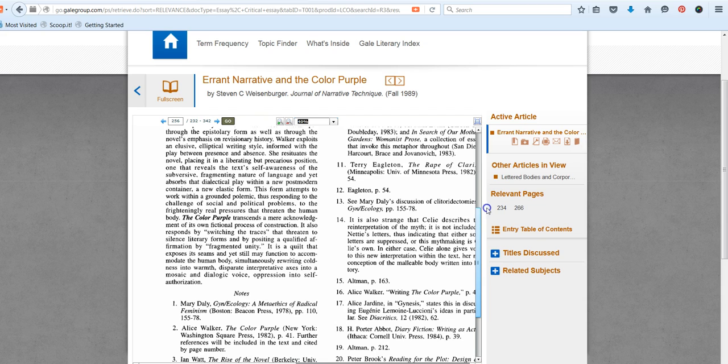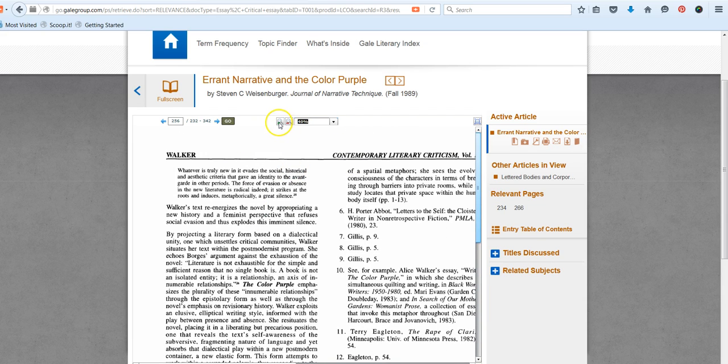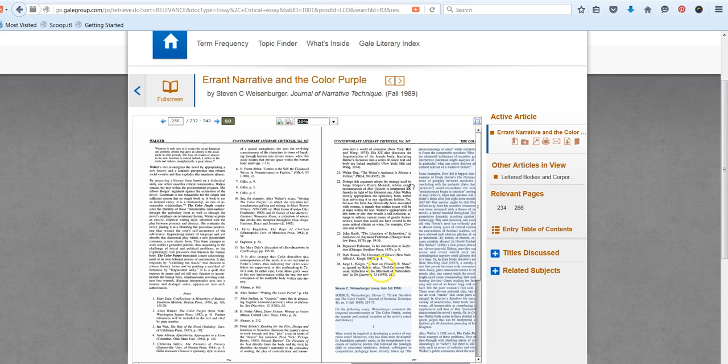The other feature that's helpful is, I'm going to zoom back out for just a moment, that wherever your work is mentioned, you will see that text highlighted in blue.